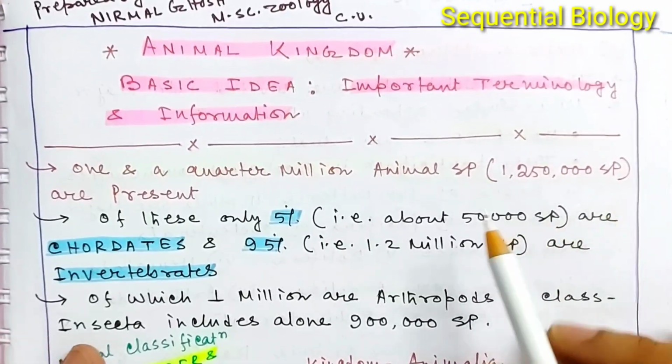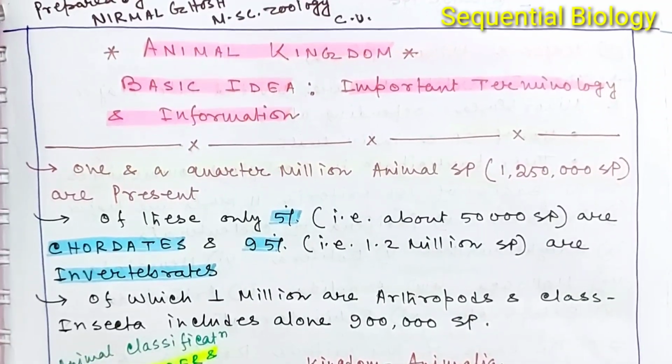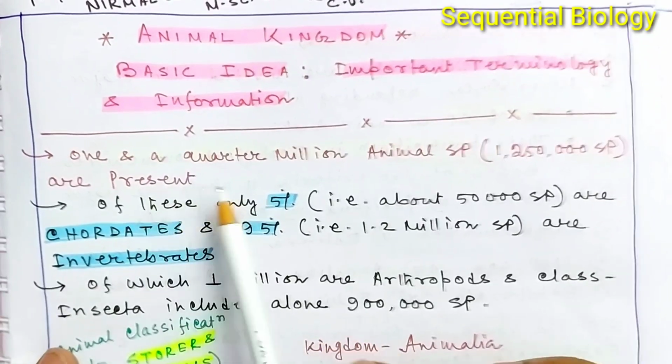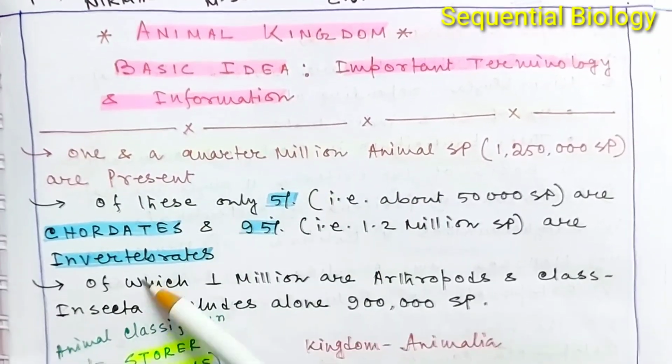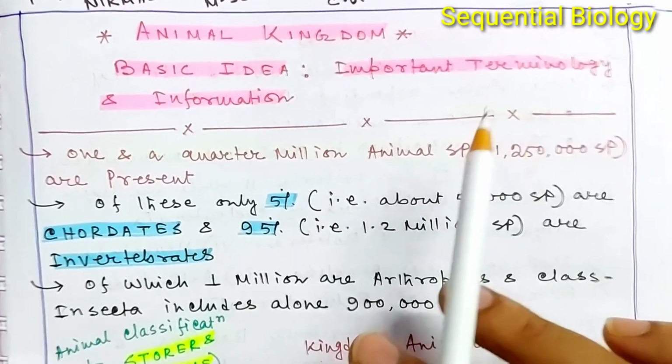And today we will discuss a very basic idea of animal classification and the statistics of animal species. Okay, about 1.7 million species have been discovered until now, of which 1.25 million species are animals.